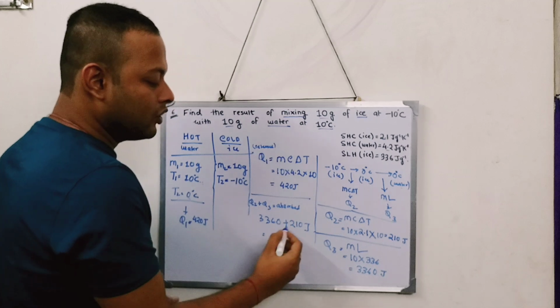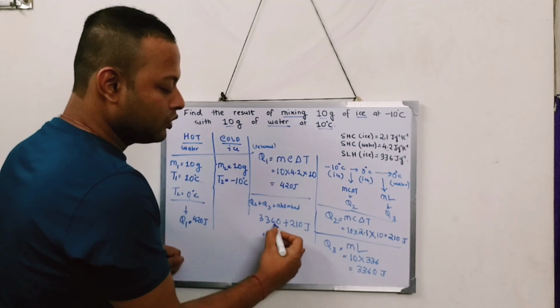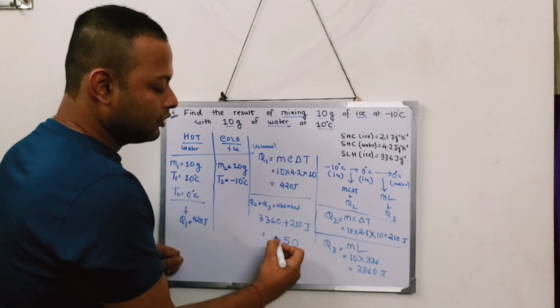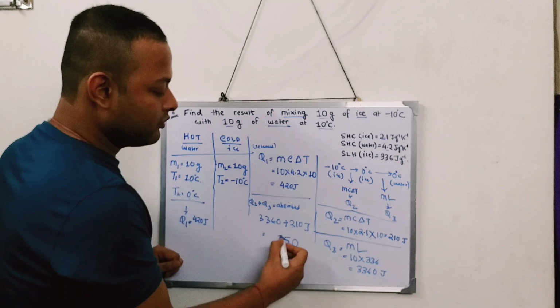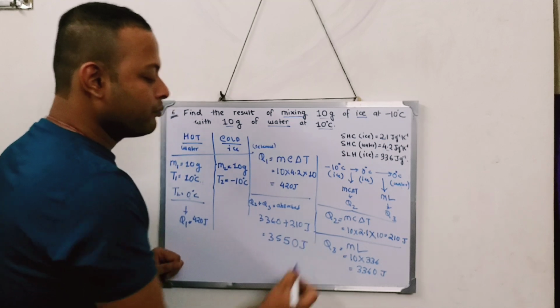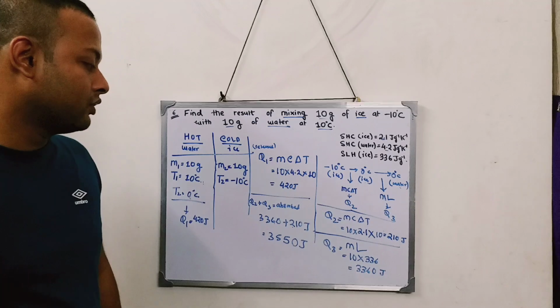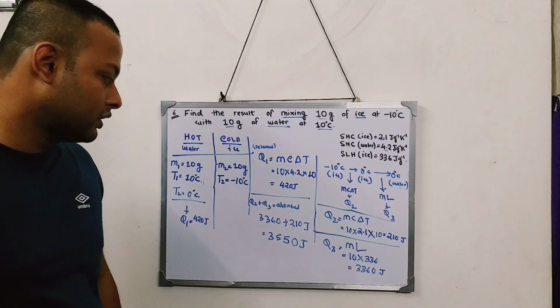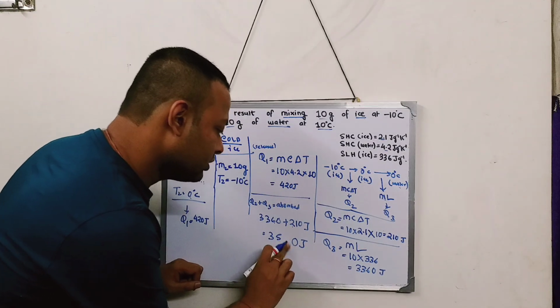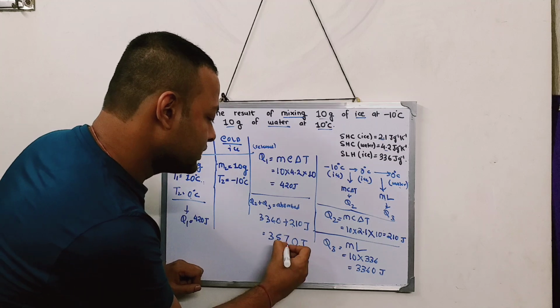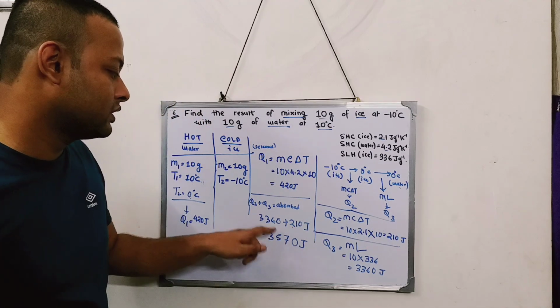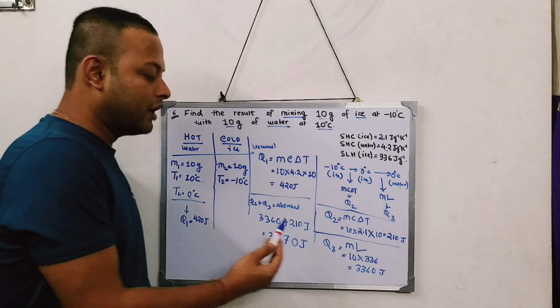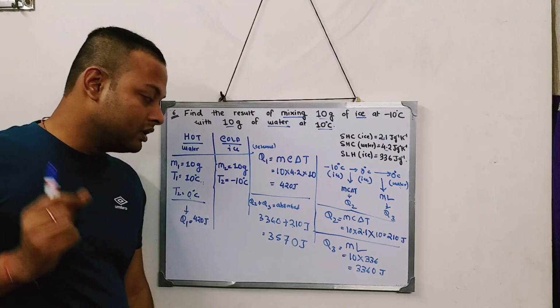And that comes out how much? 0, 5, this 2 and 3 is 5, 3550. I think, okay, this will be 7, I think so. 3570 joule of heat.